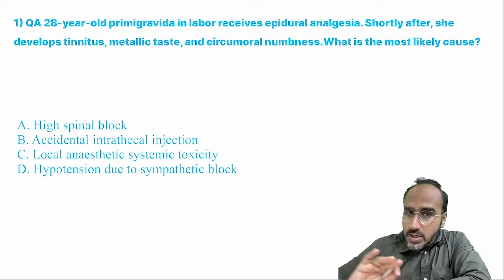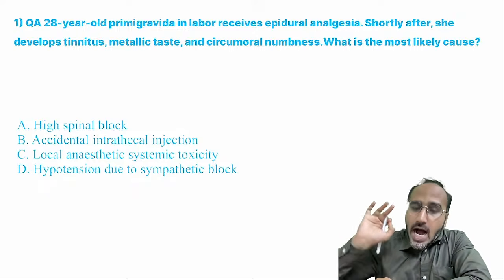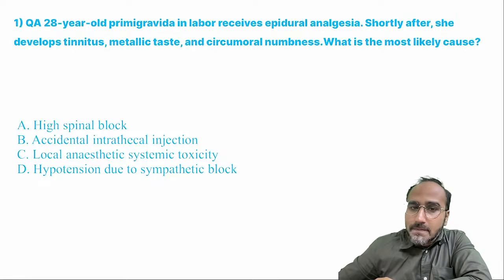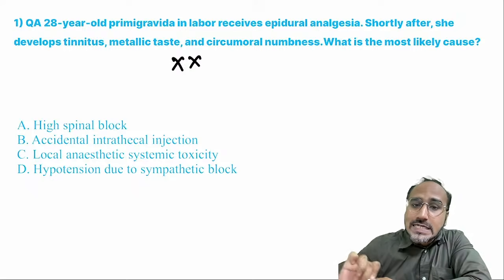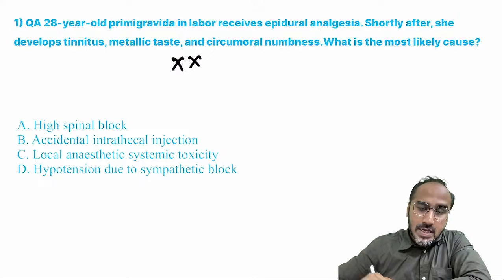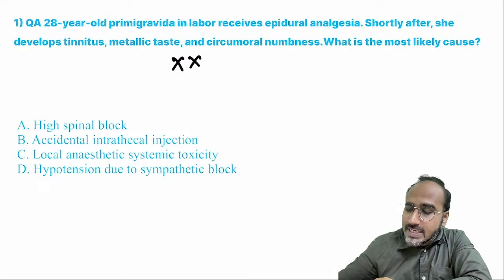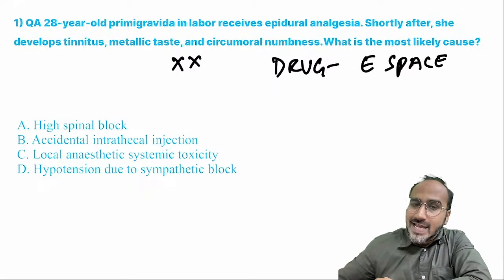You need to understand, guys, after placement of an epidural catheter, should the patient complain of this? No, the patient should never complain of this. Epidural anesthesia means you are placing an epidural catheter and giving the drug inside the epidural space. If you place the catheter in the epidural space, there is no complaint of these symptoms.